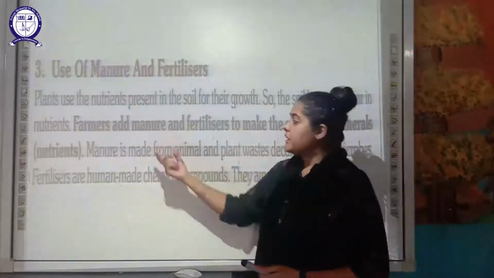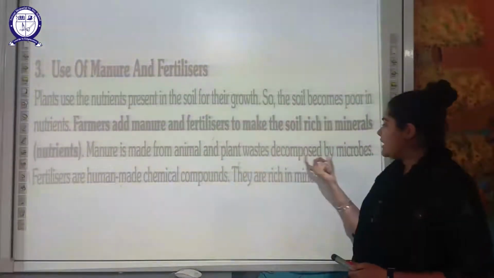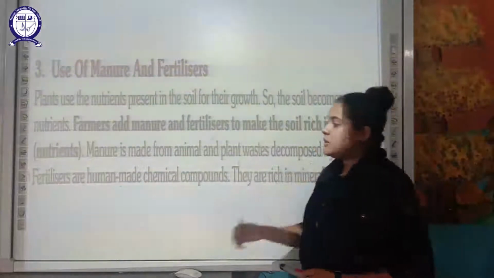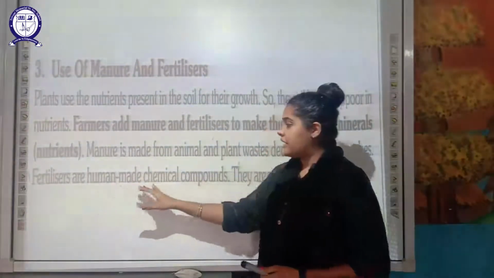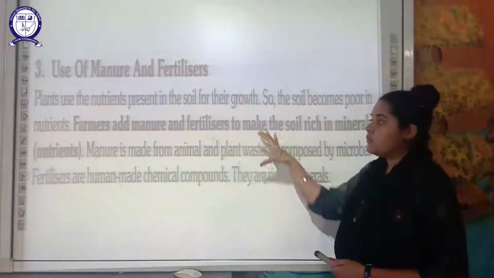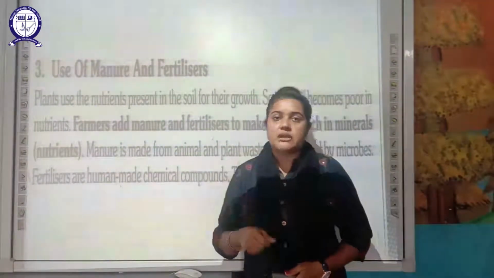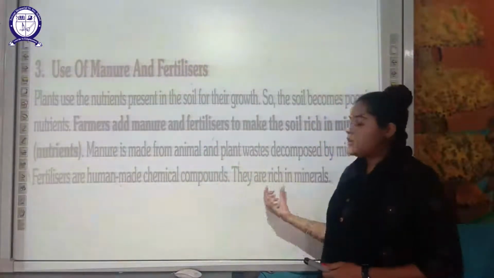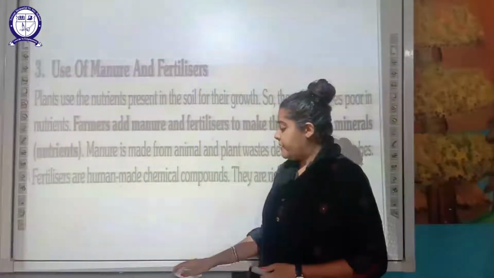Manure is made up of animal and plant waste decomposed by microorganisms. This is a natural fertilizer. And the next one, your fertilizer, that is your chemical fertilizer, is made from chemical components, and it is also rich in minerals. So both these fertilizers can be used. Natural, that is your manure, and your chemical fertilizer also add nutrients to the soil.